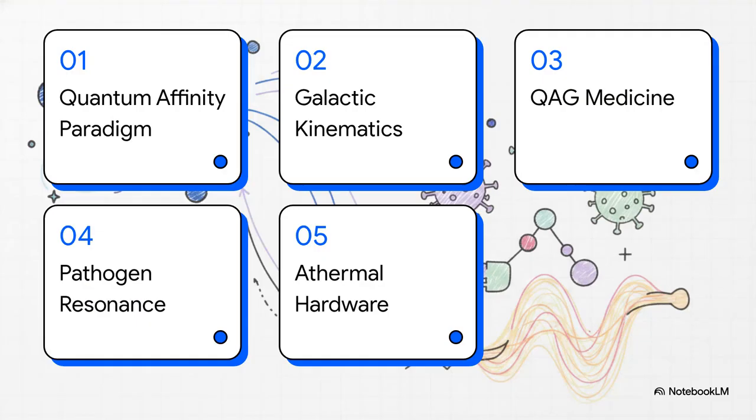Okay, let's look at our roadmap for today. First up, the quantum affinity paradigm. Second, rewriting galactic kinematics. Third, quantum affinity medicine. Fourth, targeting pathogen resonance. And finally, we'll wrap up with the athermal hardware blueprint. Let's get right into it.